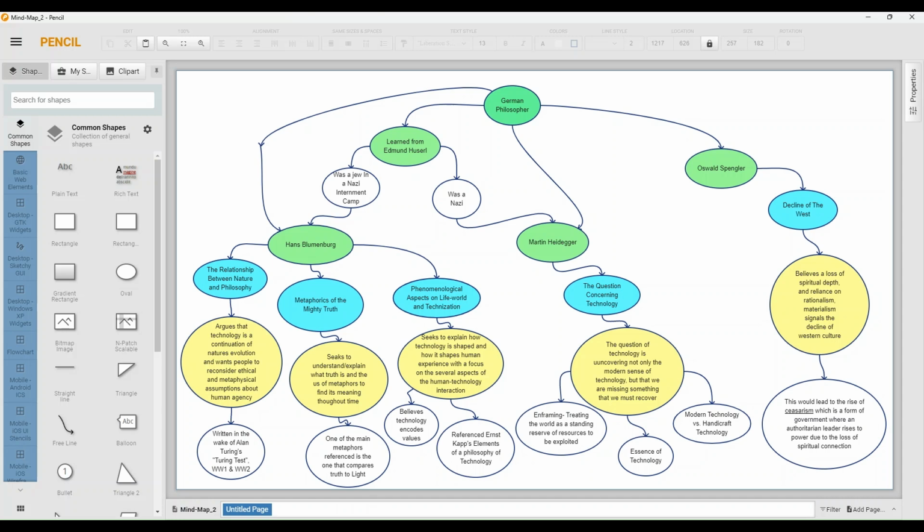So the key things I took away from this were that he believes that technology encodes value, meaning that it is through our use of technology that we can see what our values are. Another thing is that he referenced Ernst Kapp's Elements of a Philosophy of Technology. One of the things that Kapp argued was that technology is a part of human culture and it's changing the way we see the world.